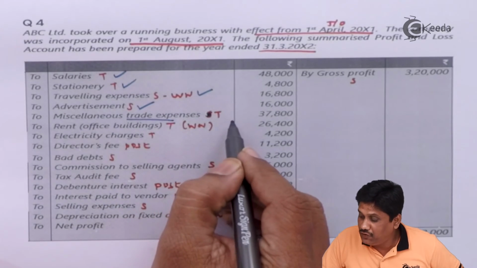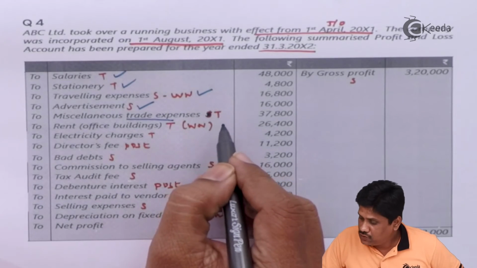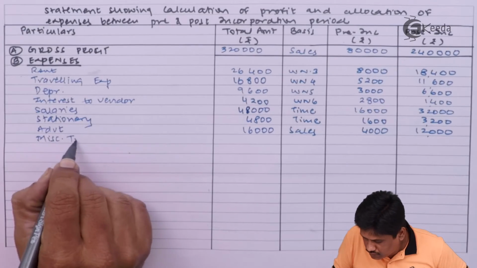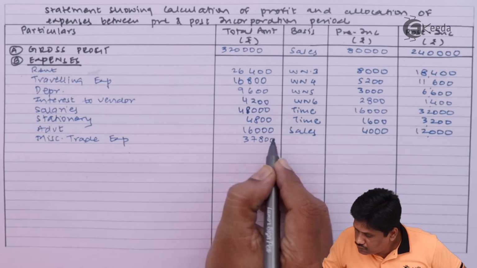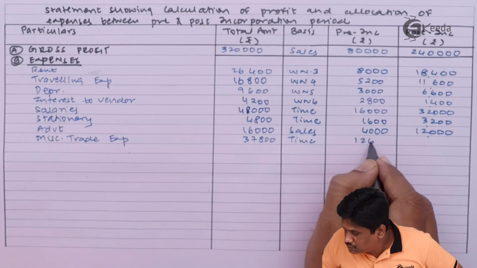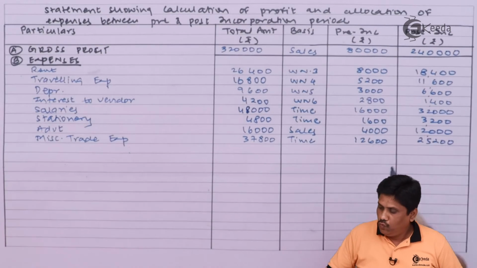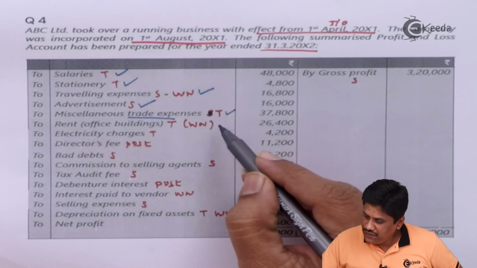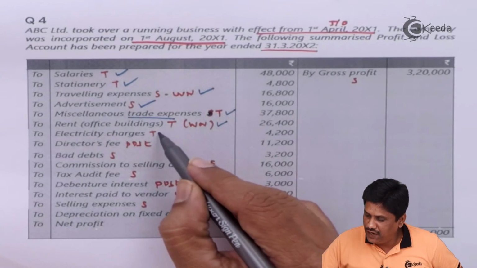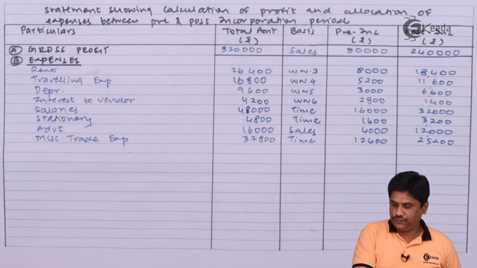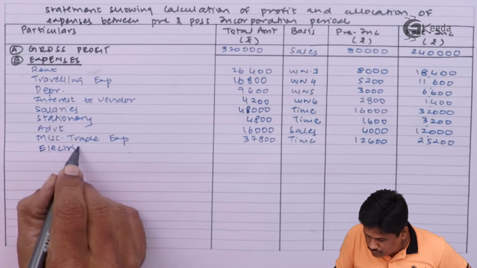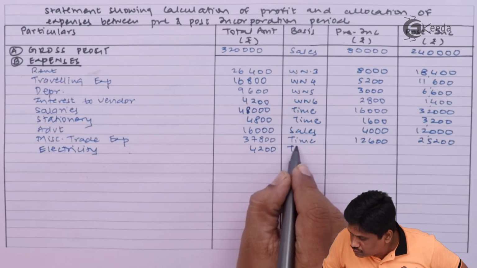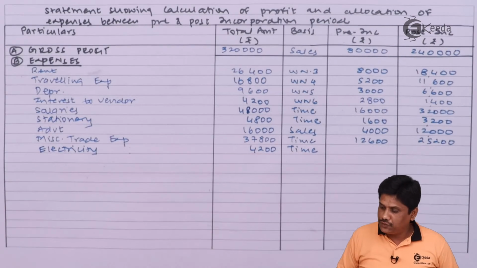After advertisement, miscellaneous trade expenses. See students, trade expenses are basically the office expenses, so it will be allocated on time ratio, not on sales. So it will be taken on time ratio 37,800. One to two ratio is our time ratio. Rent we did the working note. Electricity charges we are taking on a time ratio, 1:2.